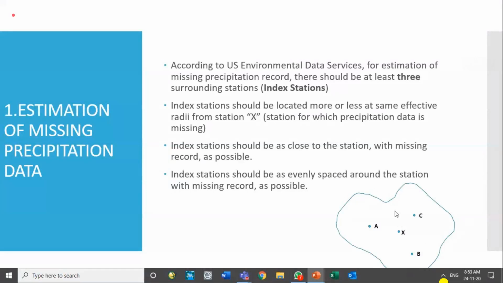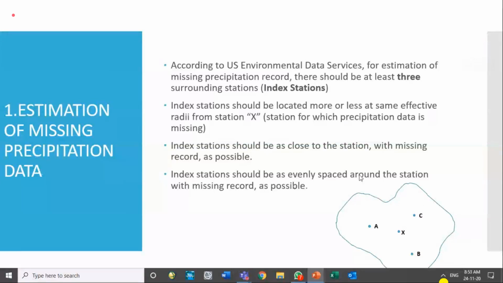If there is another station D over here, we will use that one because this side is missing. If there is another station E at this location, we will use that one. But if station E is away from B in the same direction, we can ignore that. So it should be as close to the station as possible, and if we have 2 stations in the same direction, we use the closer one.